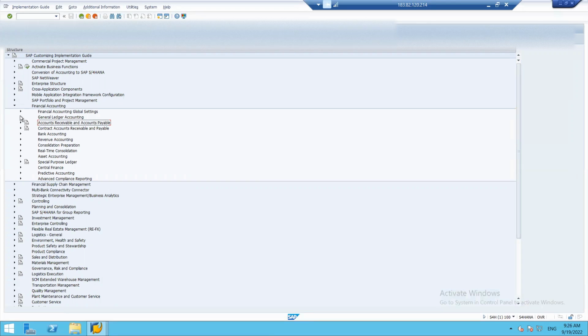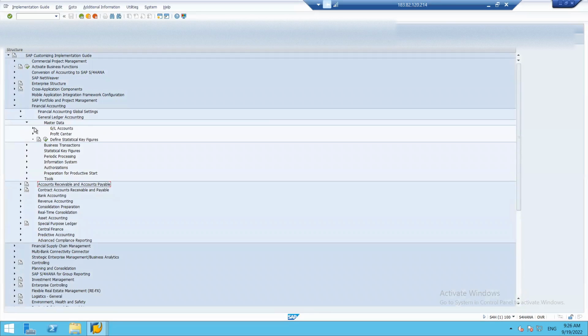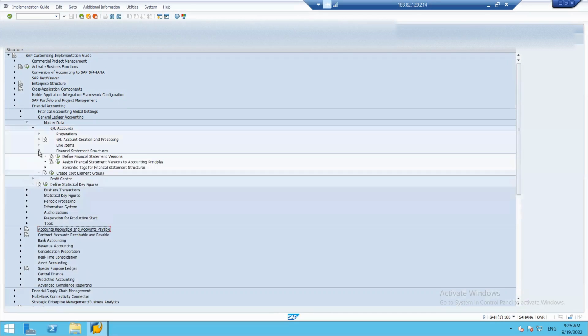Under financial accounting, general ledger accounting, master data, GL accounts, and financial statement structures. So number one, we need to define financial statement versions, and then we need to assign